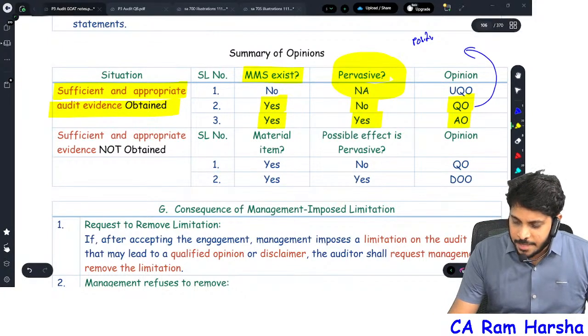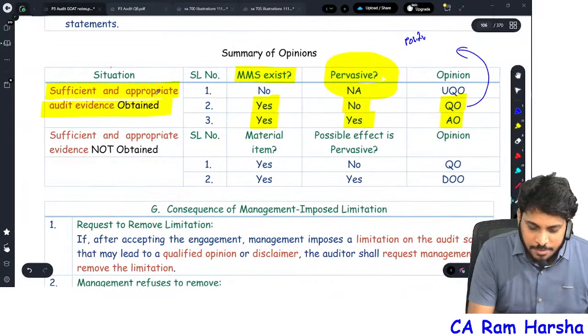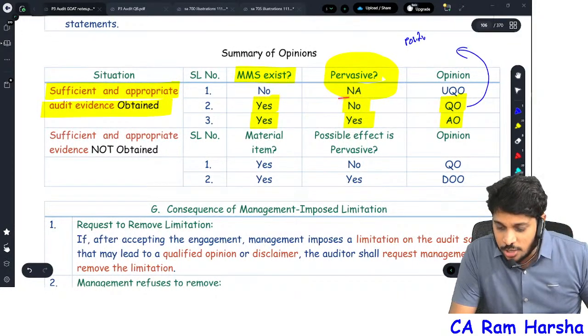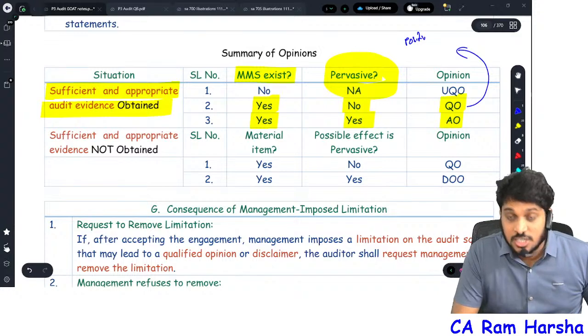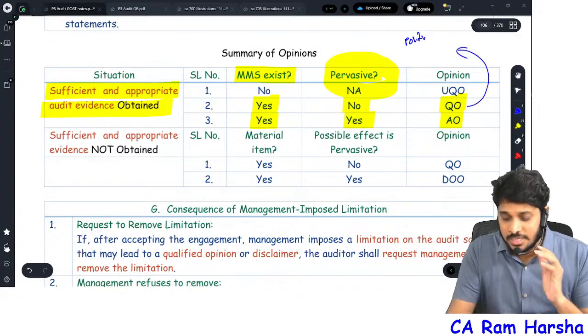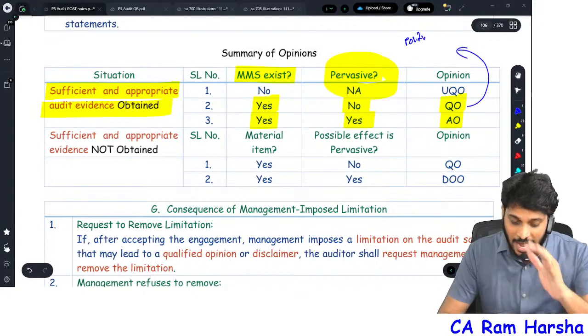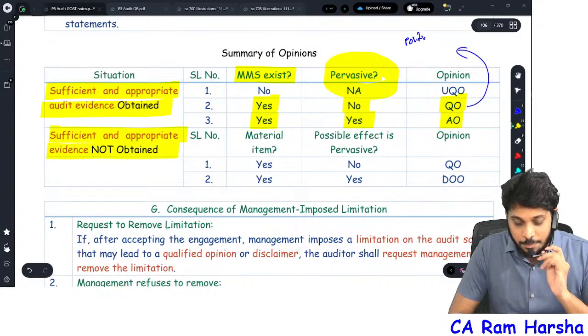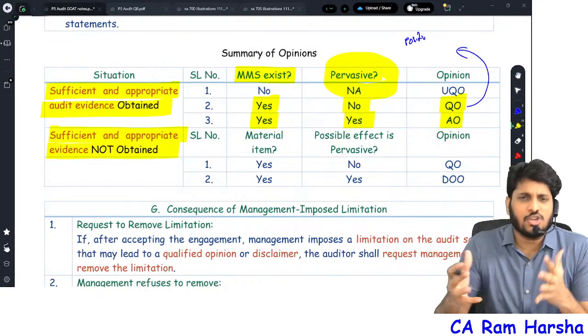Suppose the auditor has already obtained sufficient appropriate evidence, and a material misstatement exists and is not pervasive: qualified opinion. If the material misstatement is there and is also pervasive, we straight away give which opinion? Adverse opinion. And suppose sufficient appropriate evidence is not obtained, he did not get the evidence.